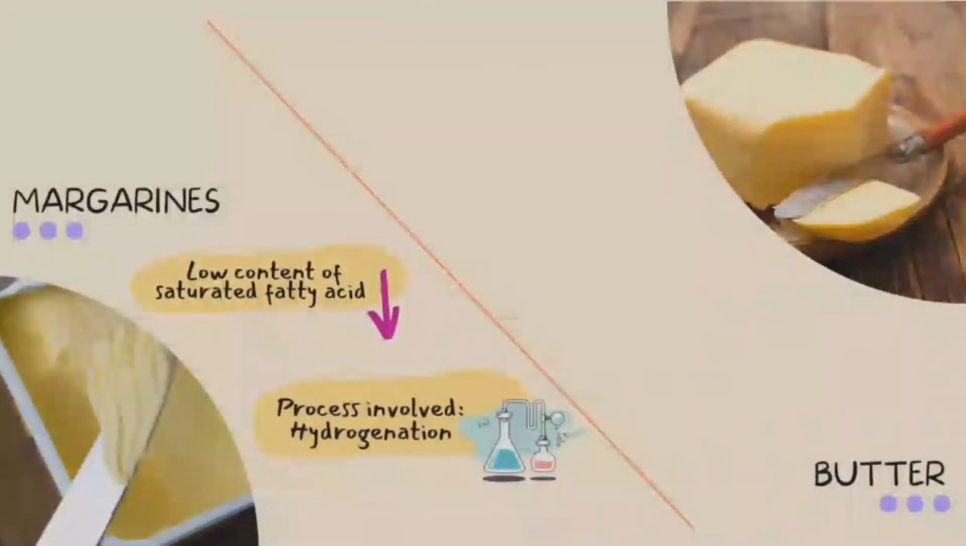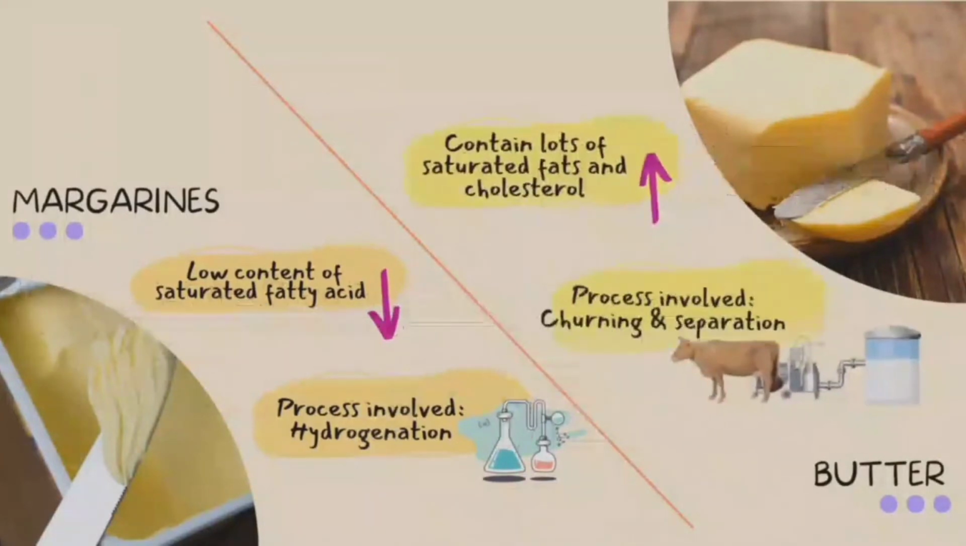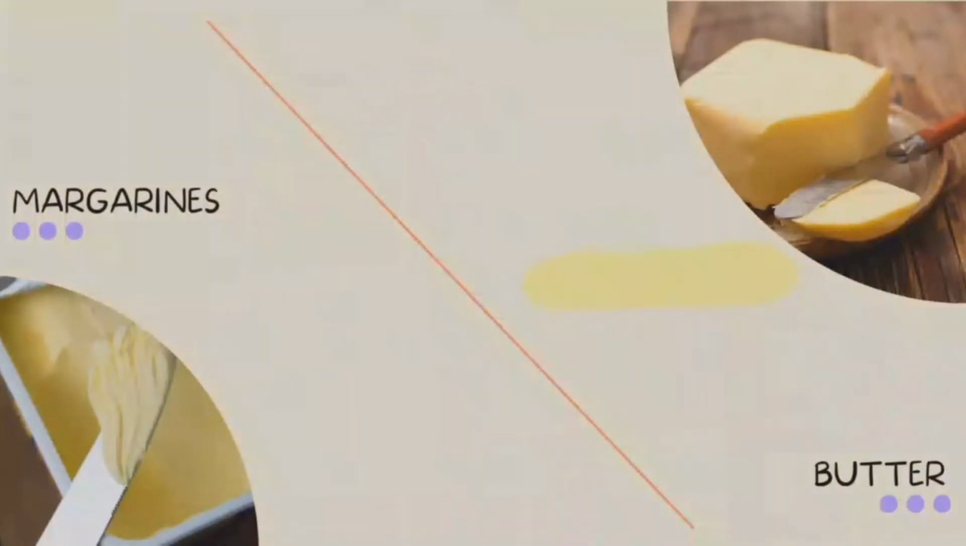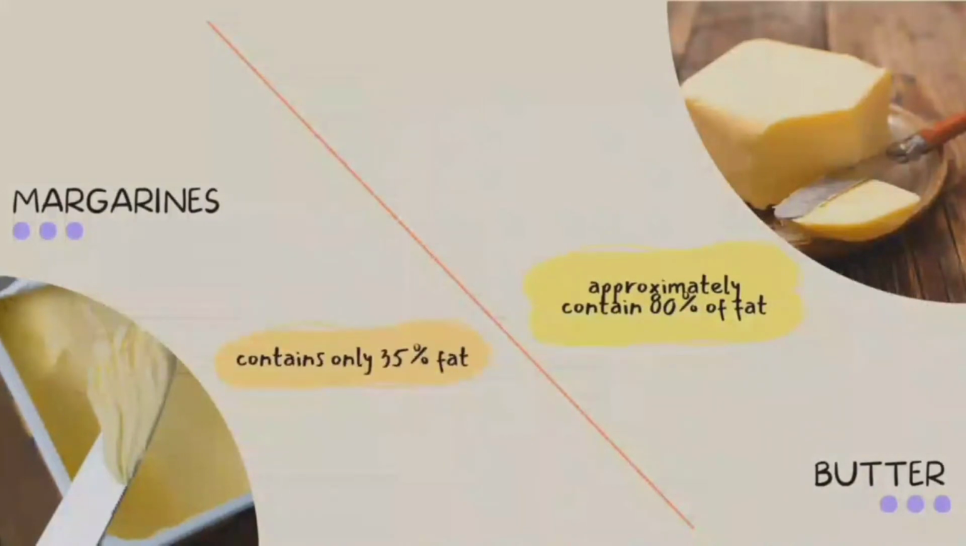Next, margarine has a low content of saturated fatty acids because it contains no animal fat. Hydrogenation is the term for the margarine making process. Vegetable oil becomes solid at room temperature through this process, while butter contains a lot of saturated fats and cholesterol because it is an animal fat, and the process involved is churning and separation. Last but not least, margarine contains only 35% fat, and butter contains approximately 80% fat.